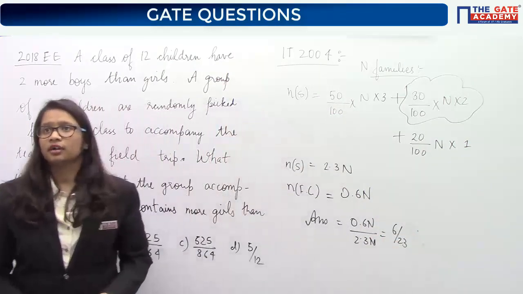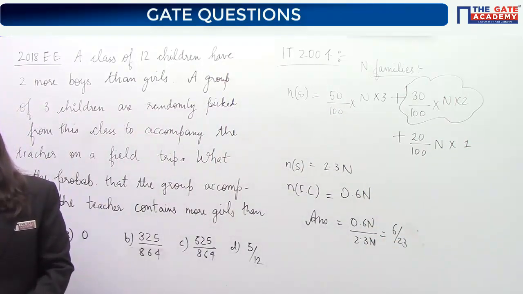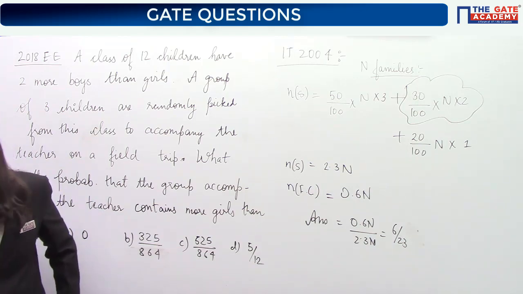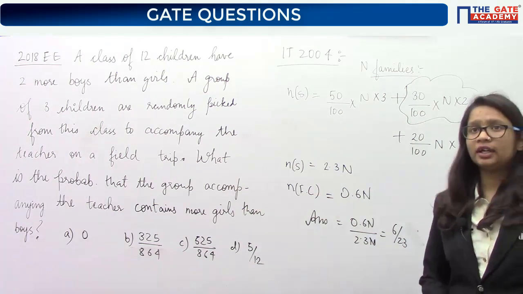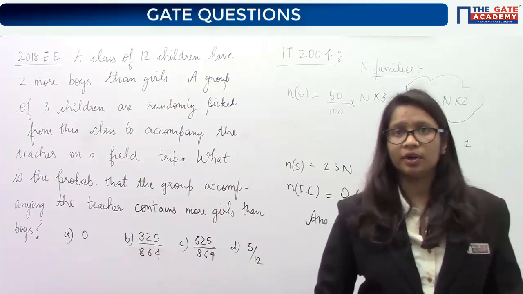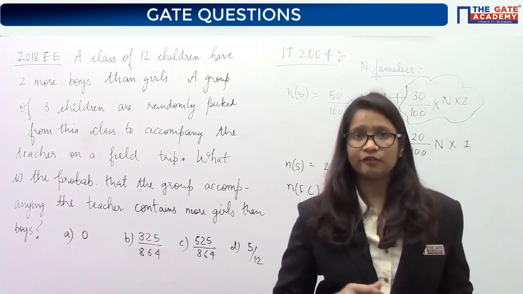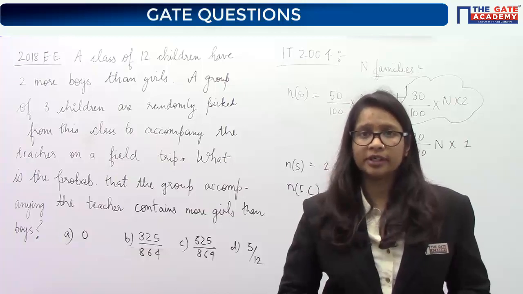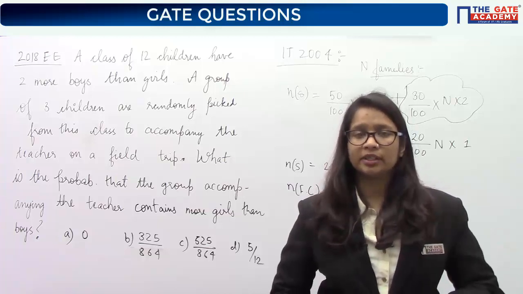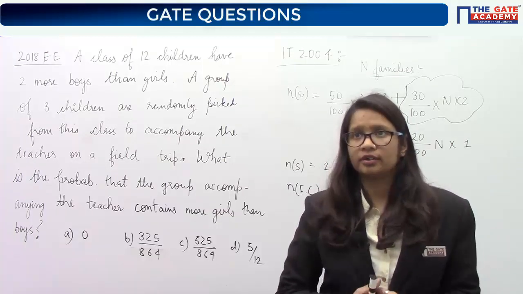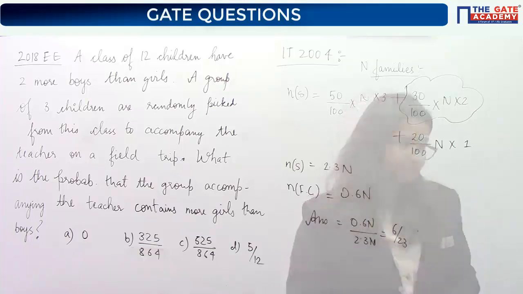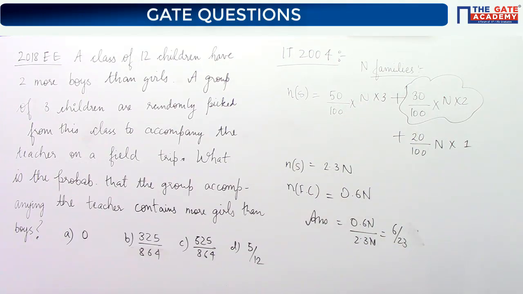Understood? So yes, B is the answer. All of you who answered B are correct. You have not been given any condition. You are just asked that if you pick a child, what is the probability that he is from a 2-children family. There is no condition imposed on it. Yes or no?